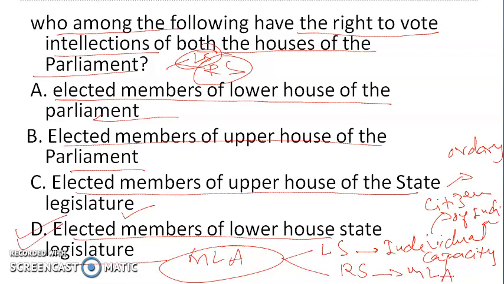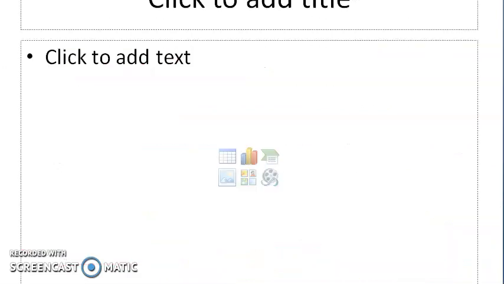So they vote to elect the members of the Rajya Sabha as an MLA, and this is the reason why we say that the elected members of the lower house of the state legislature have the right to vote in both the houses of parliament. It means they elect members to Lok Sabha also, members to Rajya Sabha also. Now let's talk about who elects whom and what the systems of elections in Indian elections are.